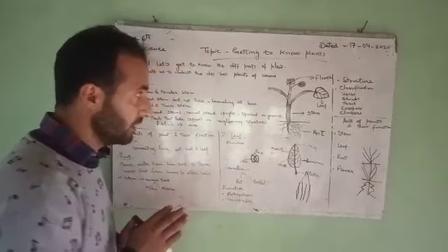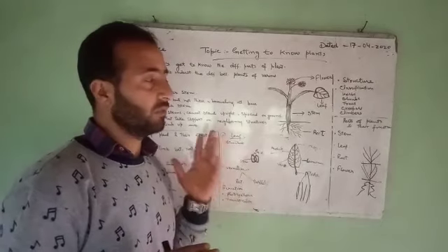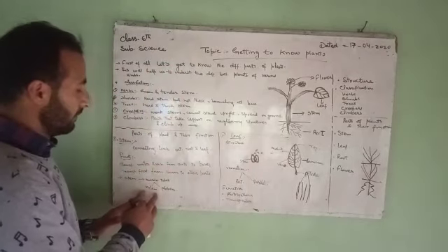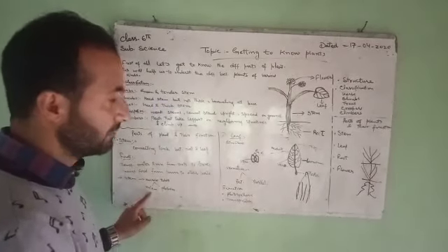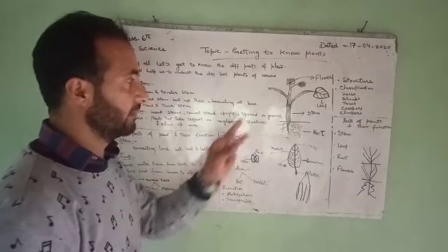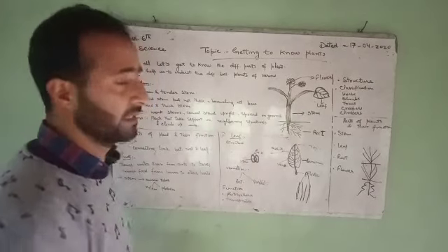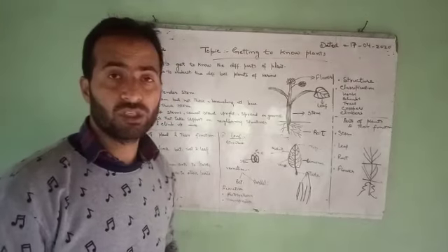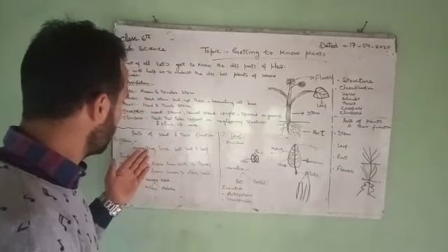This transportation is carried out by narrow tubes. These narrow tubes, we can also call them conducting tissue. This conducting tissue consists of two types of vessels. One is known as xylem and another one is known as phloem. This xylem is meant for the conduction of water and minerals from roots to other parts of the plant. And this phloem is known as the food channel. It is meant for the transportation of food from leaves to other parts of the plant. So this was all about the stem.